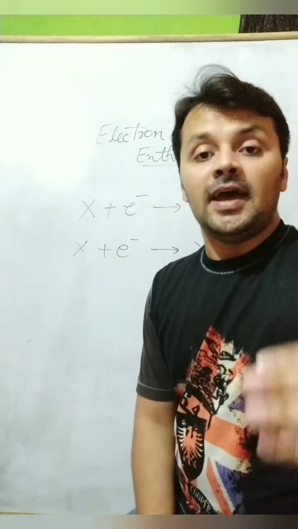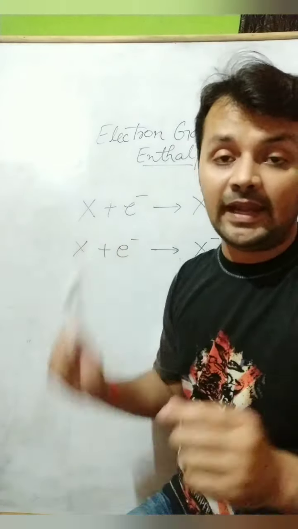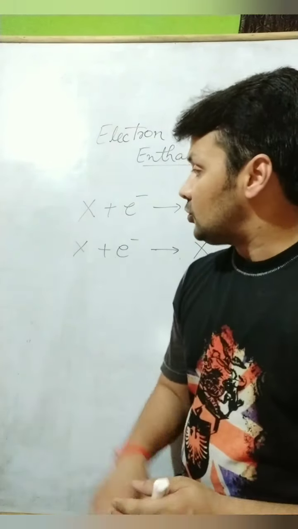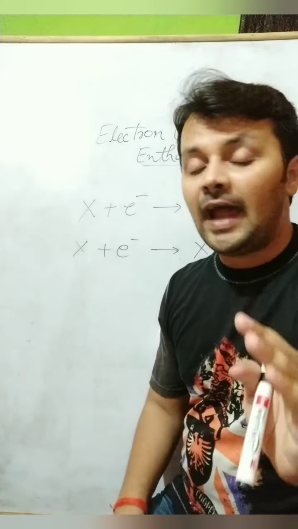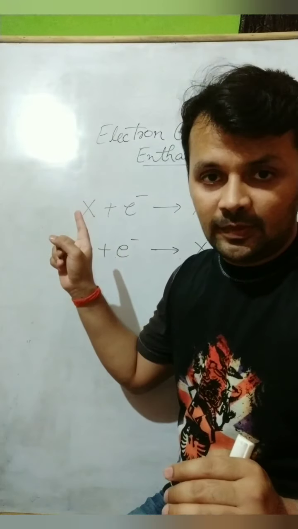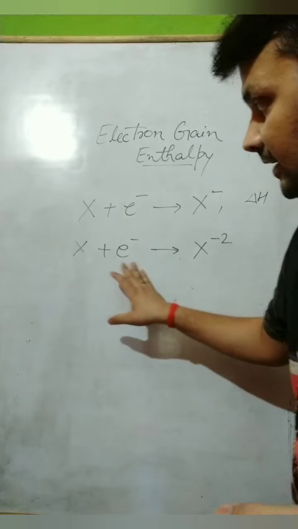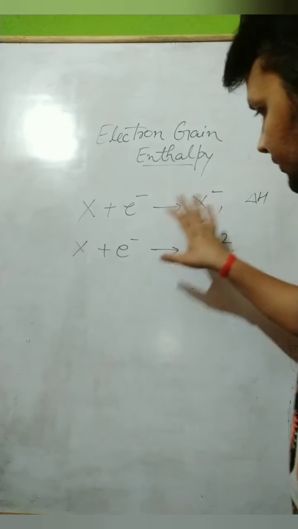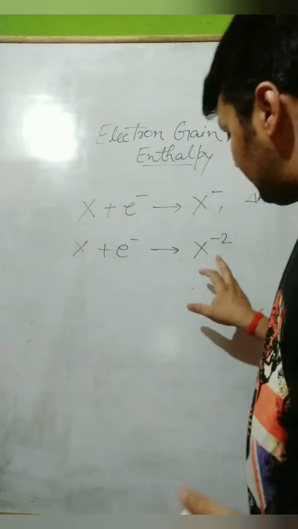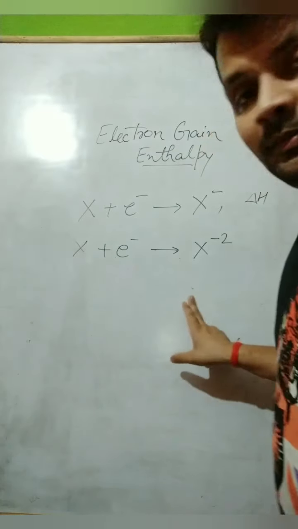Many atoms do not easily accept an electron because they are neutral in nature and stable. So it is very difficult, and not all atoms are known with a value of electron gain enthalpy. For the remaining atoms which accept the electron, we will discuss some values here. This is a successive value. Similarly, if we want to put one more electron in, then X minus 2 plus 1 electron becomes X minus 3.